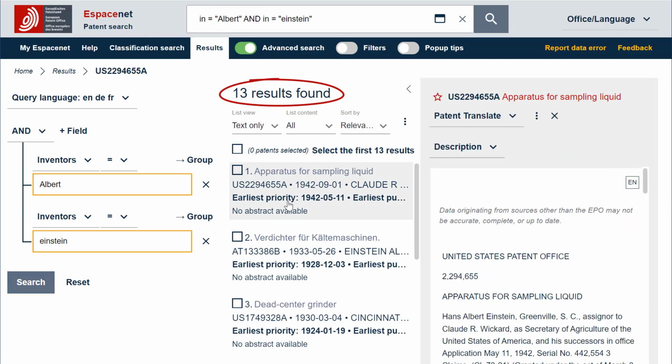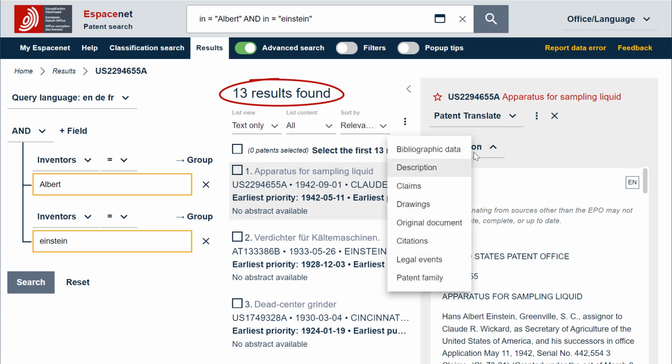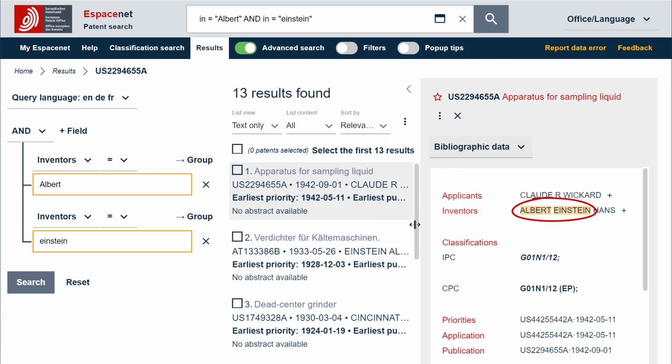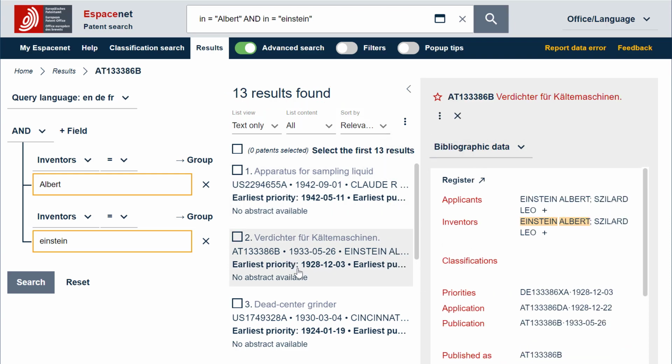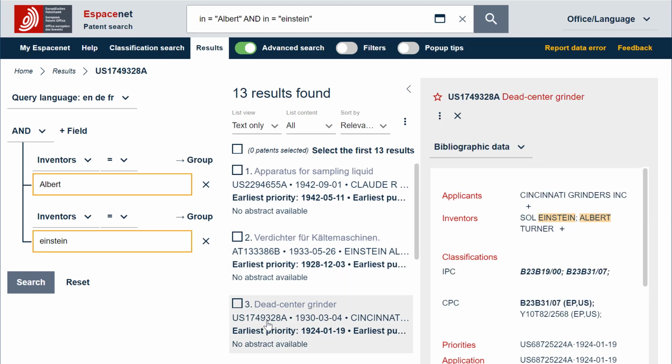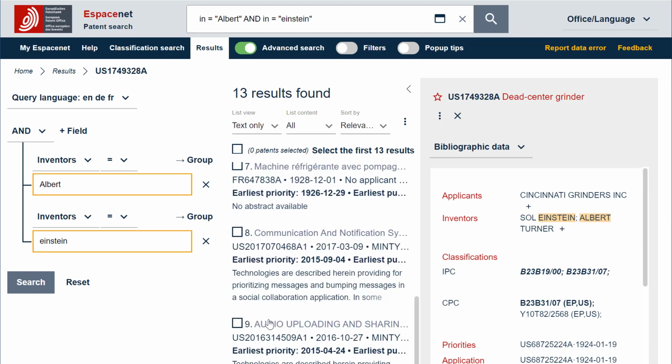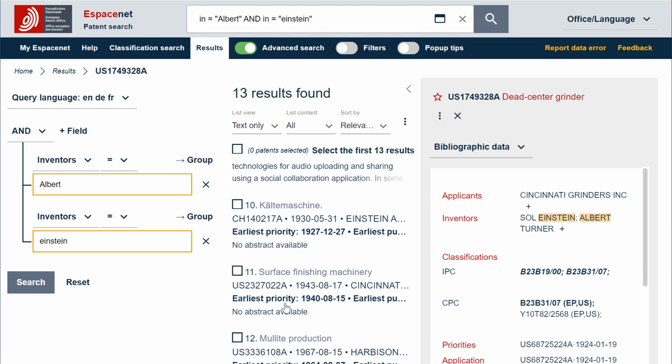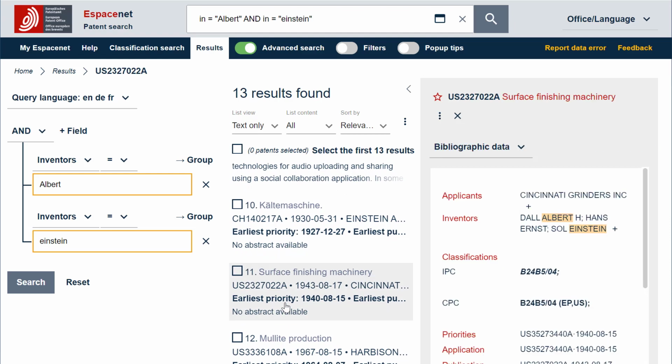However, among these 13 results, we only have 4 results which have an Albert Einstein as inventor. For example, in this document, one of the inventors is Sol Einstein and the other Albert Turner. In this other document, one inventor is Dal Albert and the other Sol Einstein. The reason for that is that the terms Albert and Einstein have been combined with the Boolean operator AND.